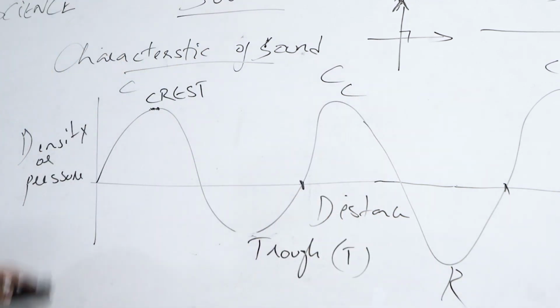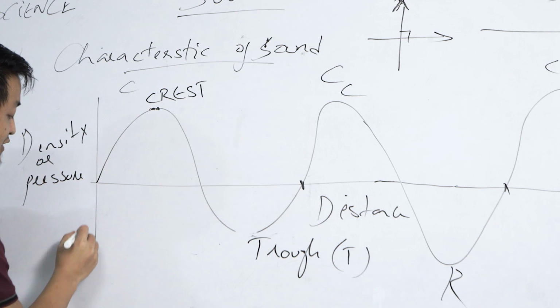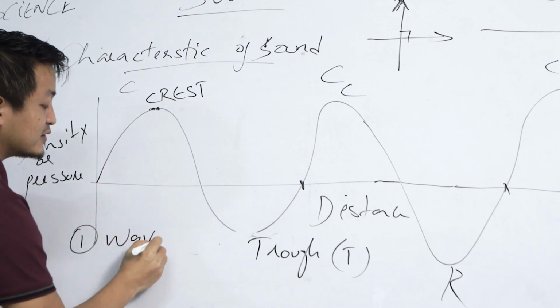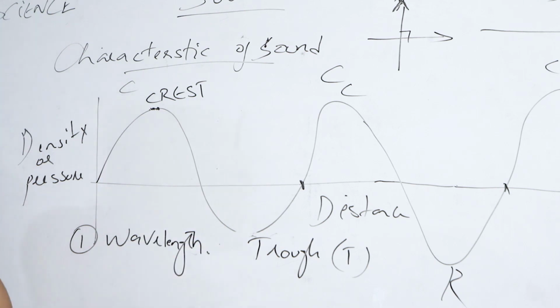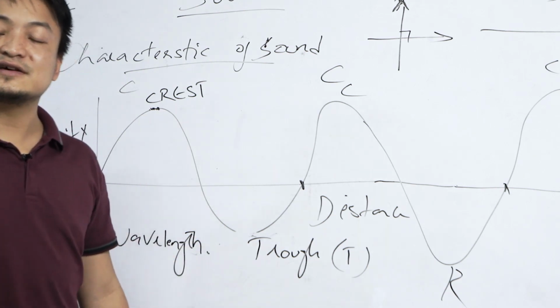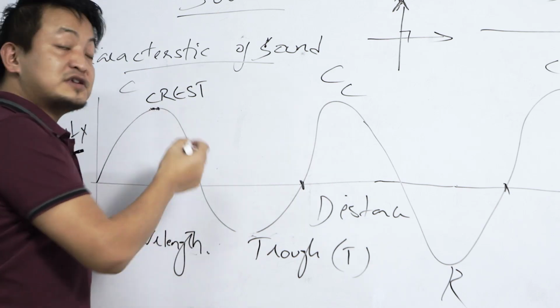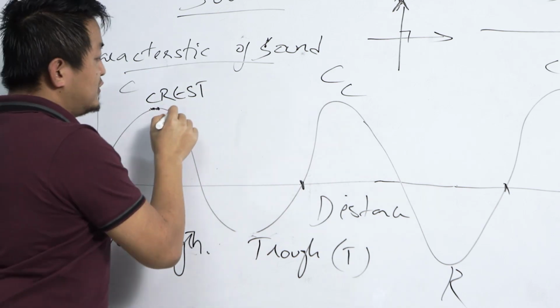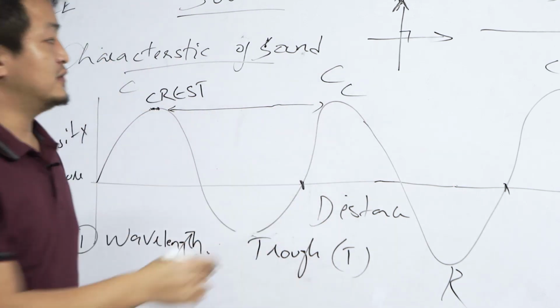Now students, first let's discuss the wavelength. I'll write here, 1, wavelength. Wavelength is the distance between two consecutive compressions.